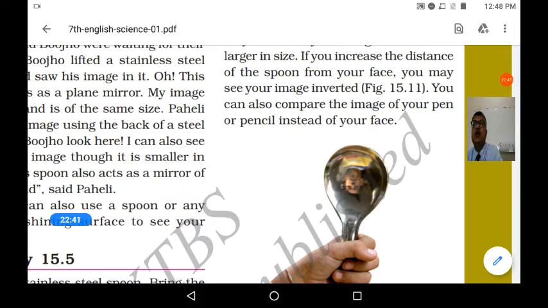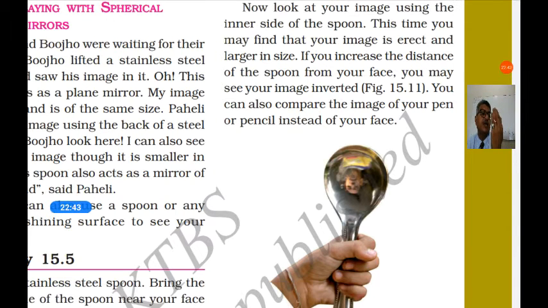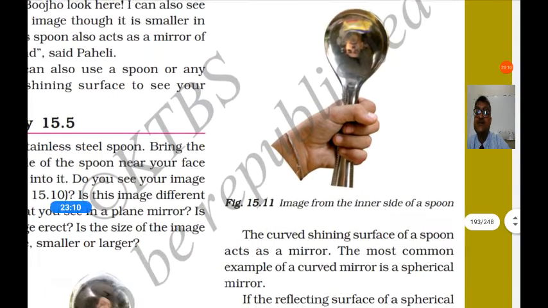So when you hold the spoon near your face, the image is erect and larger than your face. And when you take it away from your face, the image becomes small and also inverted, upside down. You can also compare the image of your pen or pencil instead of your face. You can hold a pen or pencil and see what happens to the image.